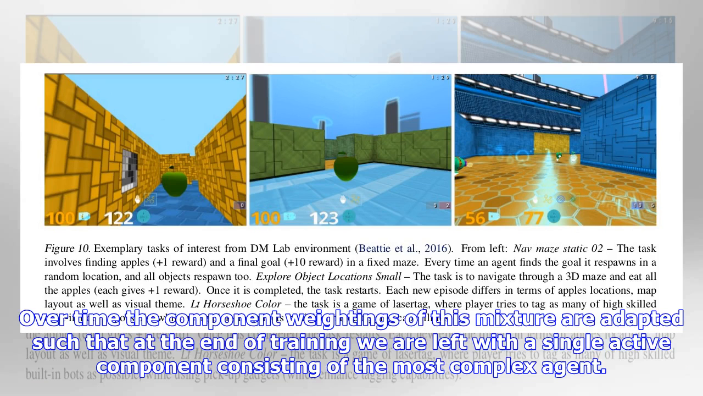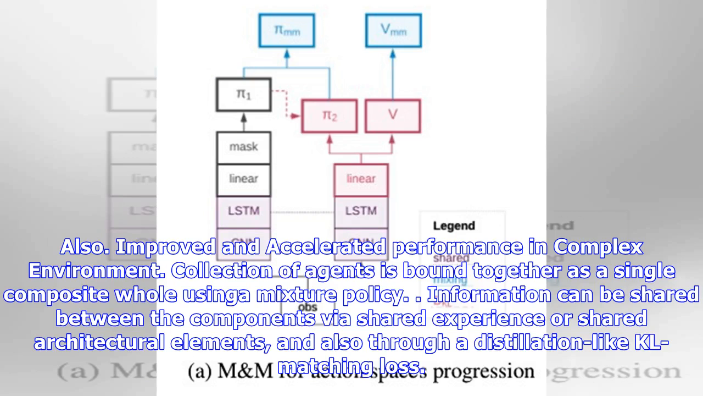Over time, the component weightings of this mixture are adapted such that at the end of training we are left with a single active component consisting of the most complex agent. Also, improved and accelerated performance in complex environments. A collection of agents is bound together as a single composite whole using a mixture policy. Information can be shared between the components via shared experience or shared architectural elements, and also through a distillation-like KL matching loss.